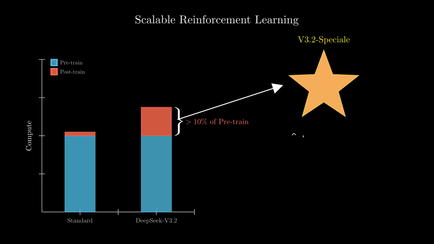By allowing the model to reinforce its reasoning pathways at scale, this framework achieves parity with top-tier proprietary models, unlocking gold medal performance in both the International Math Olympiad and the International Olympiad in Informatics. It turns out, the secret to advanced reasoning isn't just reading more data, it's practicing harder.